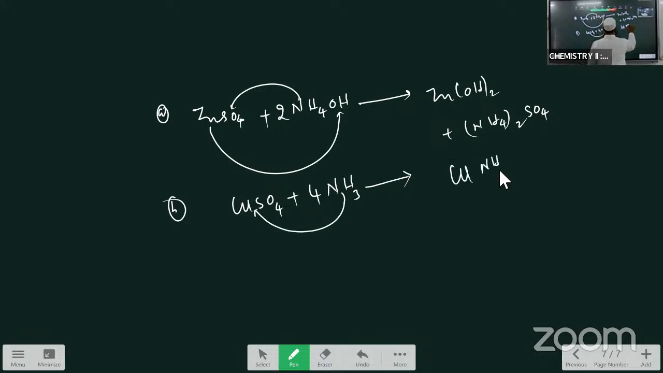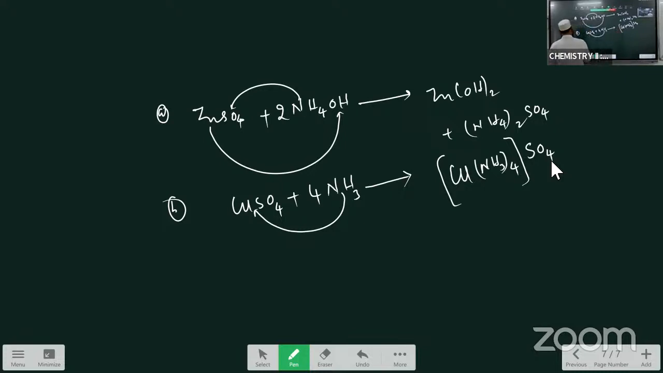[Cu(NH3)4]. How many times am I taking? 4 times. Therefore, taken 4 times, this is the complex. Therefore this is the complex form. This is the blue colored complex formed during this reaction. When ammonia is treated with copper sulfate, that gives the deep blue colored complex. So this is the second property.